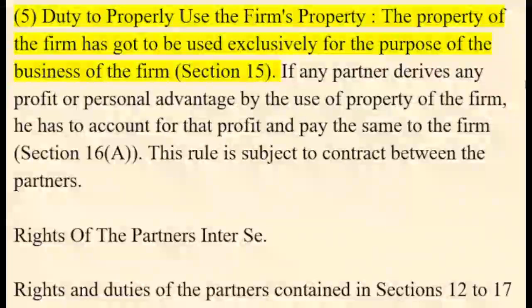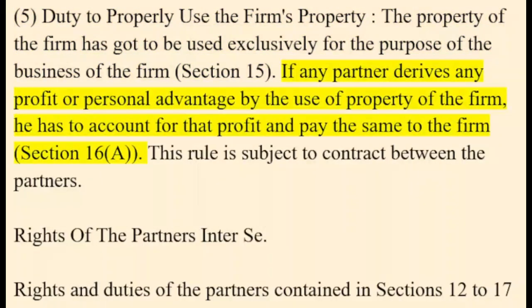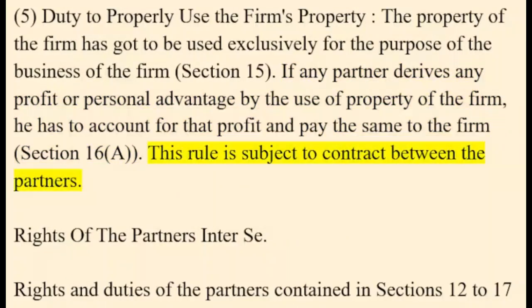5. Duty to properly use the firm's property. The property of the firm has got to be used exclusively for the purpose of the business of the firm. Section 15. If any partner derives any profit or personal advantage by the use of the property of the firm, he has to account for that profit and pay the same to the firm. Section 16(a). This rule is subject to contract between the partners.